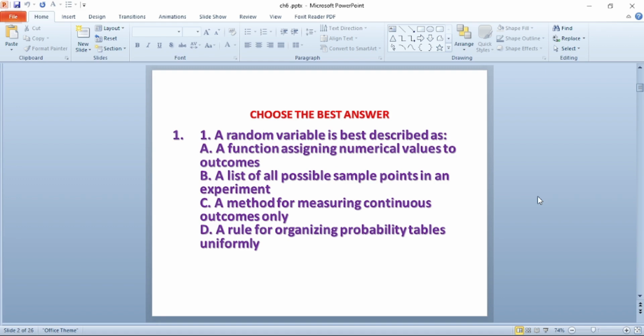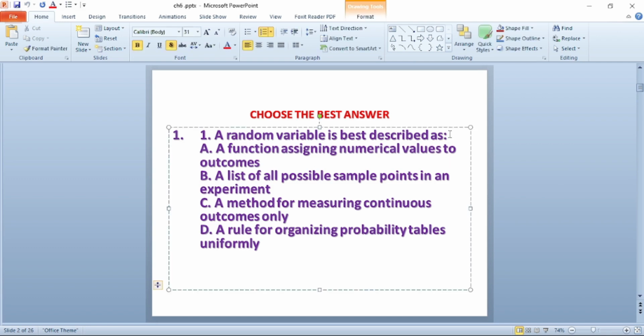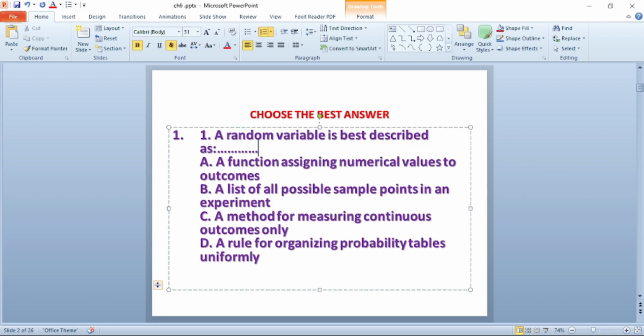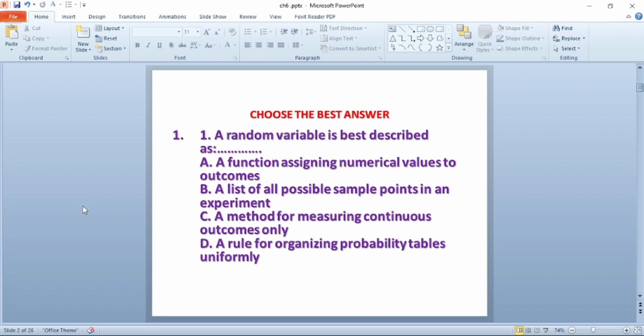The first question is: a random variable is best described as dash. A, a function assigning numerical value to outcomes.